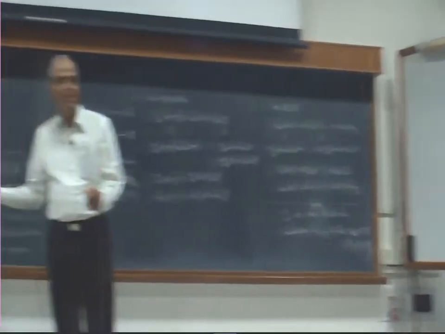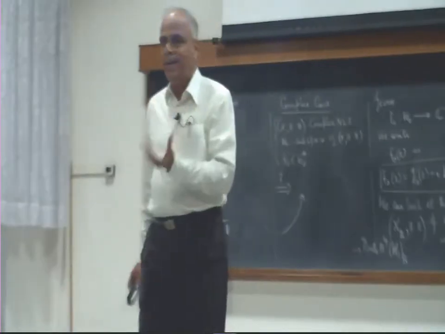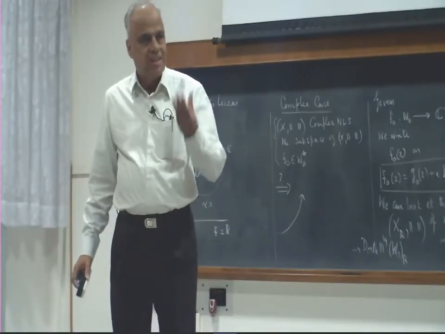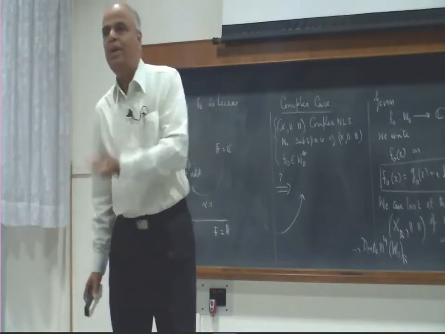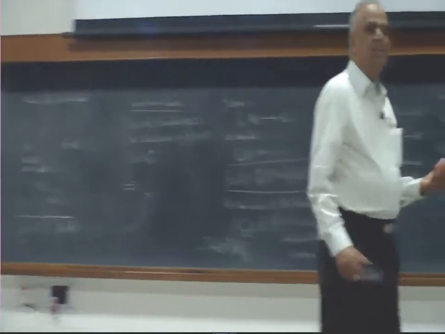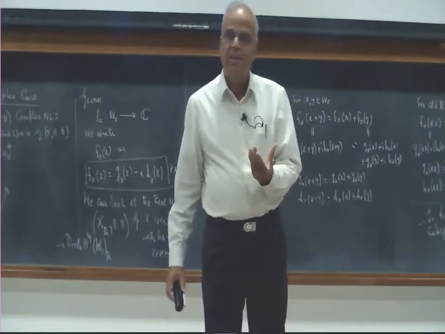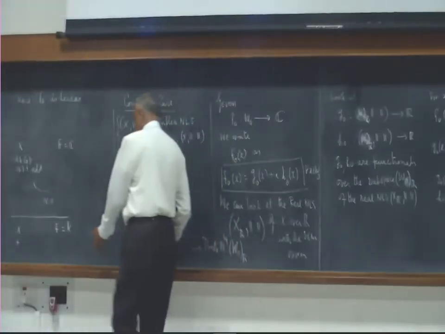Is that clear? That is important. If you have a vector space over a field F, and if F1 is a subfield of the field F, then X is also a vector space over the subfield F1, and the vectors are the same, the structures are different. The algebraic structure that you get is different.